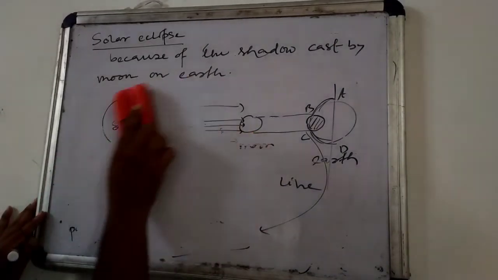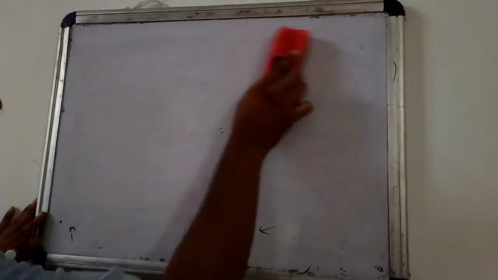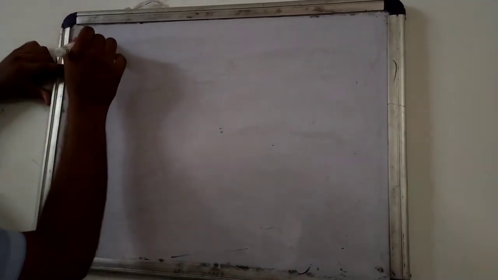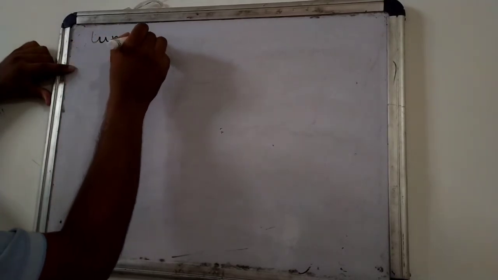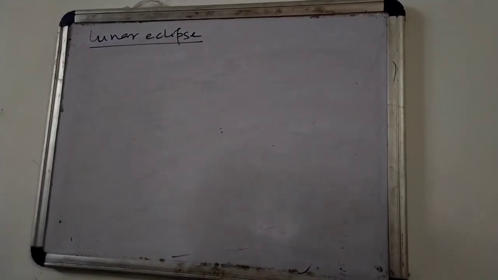So next we will study about lunar eclipse. So lunar eclipse is formed because a shadow is formed by the earth on the moon.